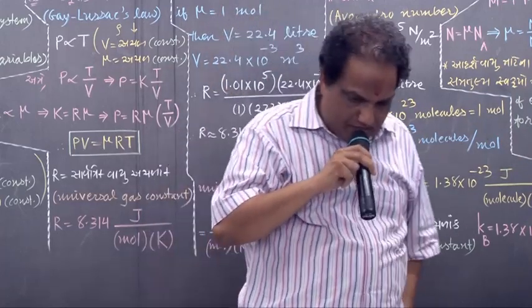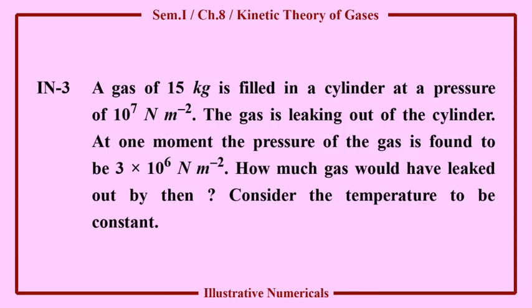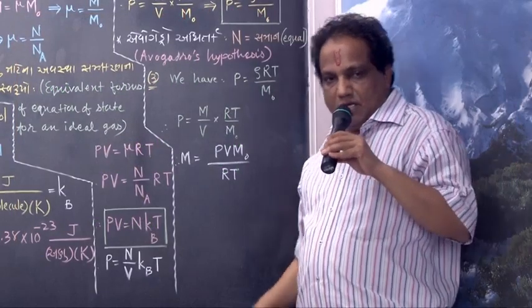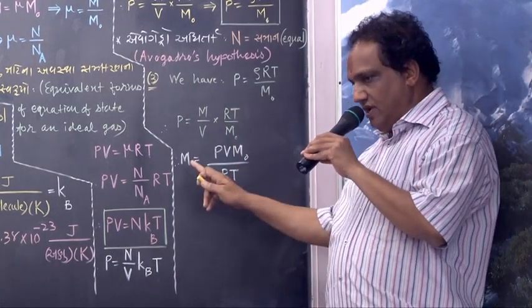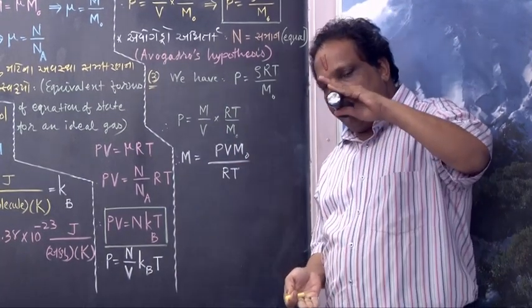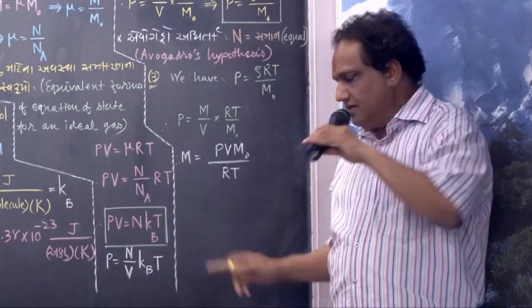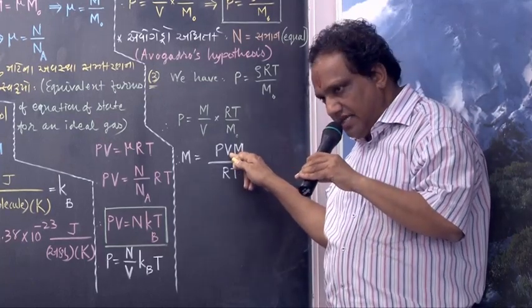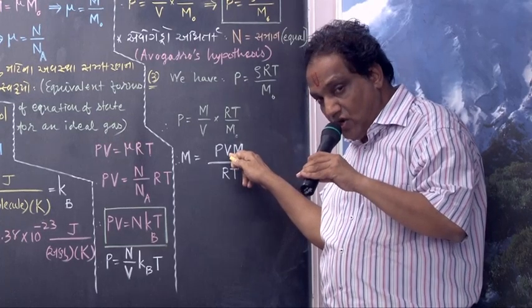Okay. Next. Look, still the same formula. For a given cylinder, for a given container, volume is constant. Unless you change the container, volume will not change.